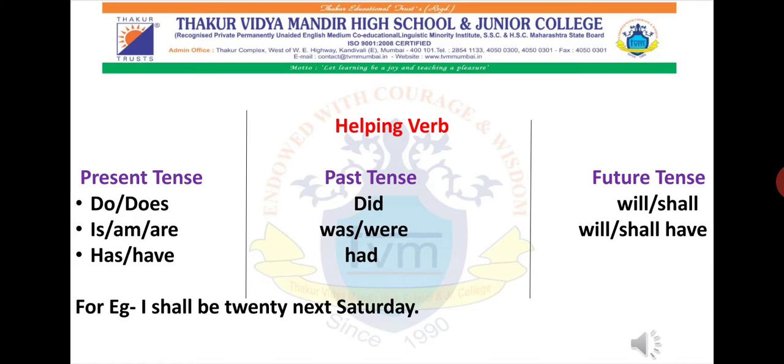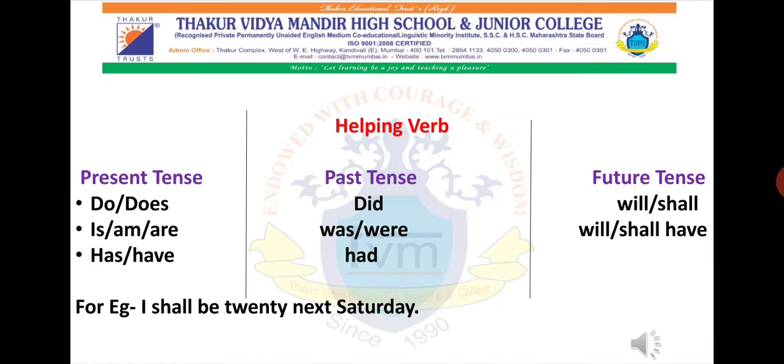Now, I have an example given below. I shall be 20 next Saturday. So you have the helping verb shall. Now you know that this particular sentence is a future sentence. I'll tell you later whether that sentence is continuous, perfect, or future perfect continuous tense, because I don't want you to get confused.